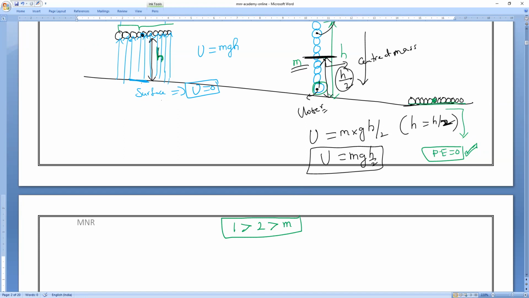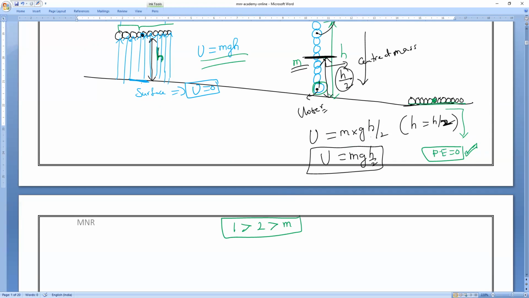Because for case 1, mgh is the potential energy, and for case 2, it is mgh by 2. So which is bigger, the first one or the second one? The first one. Understanding, everybody? So that is what I can say.